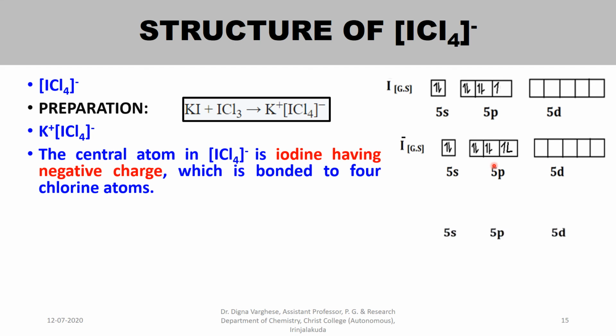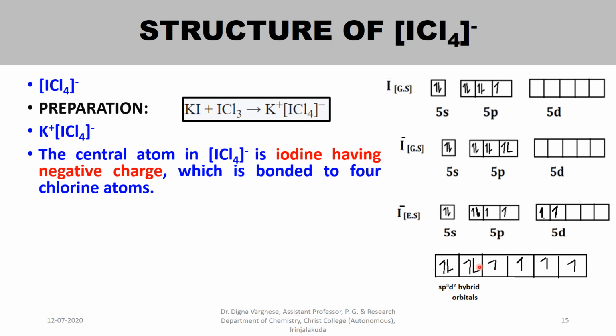And in order to form 4 bonds with 4 chlorine atoms, 2 electrons are excited to the d level, so the configuration becomes 5s2 5p4 5d2. So the hybridization is sp3d2 hybridization, and here 2 lone pairs and 4 bond pairs. To this, 4 chlorine atoms are attached.